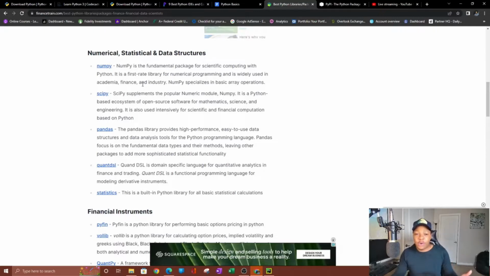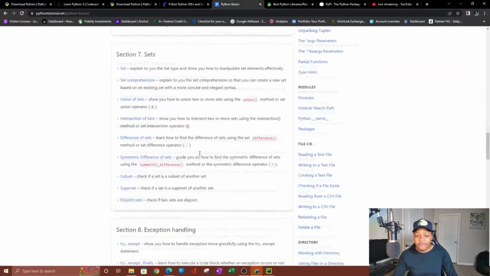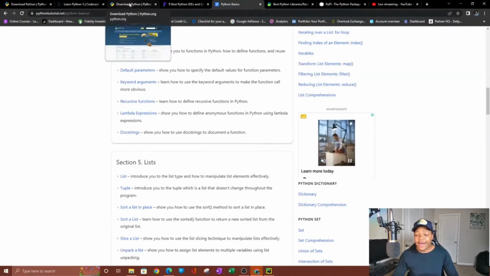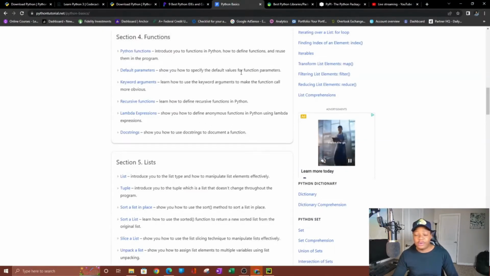Since Python is an open source language, I believe, people can build their own custom libraries. So I can build my own custom library that anyone else can use, and I'll show you where to find these libraries. This is what's going to make you an expert at something, right? So you might know this here. What is it? The basics, right? If you know the basics, great, but you're not an expert, right? Because you don't know how to apply it to your project.